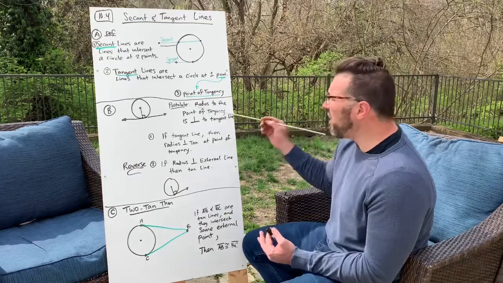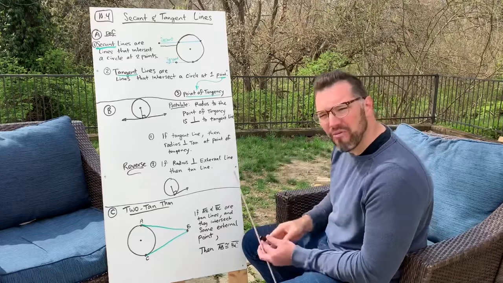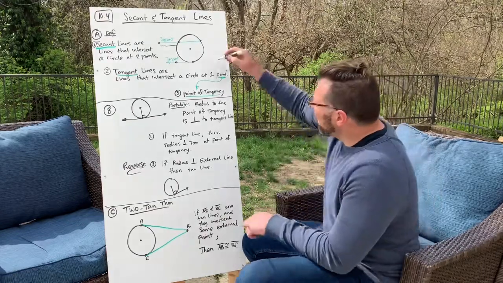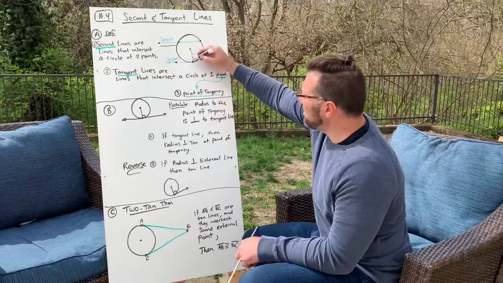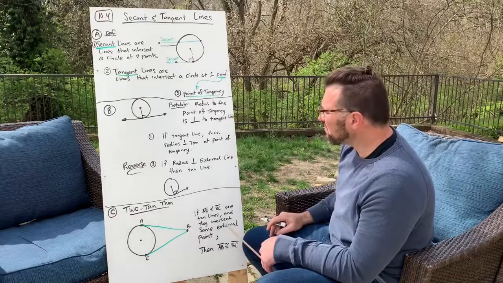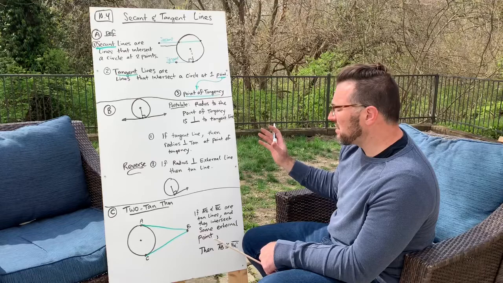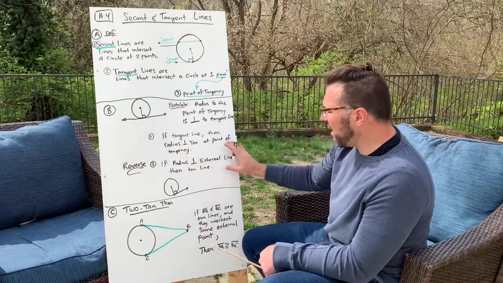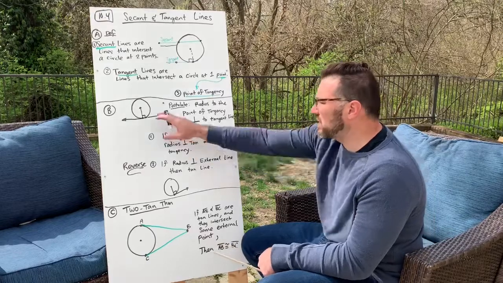And so if you have a tangent line, there's some information that's built into that. Namely, you could draw a radius from the point of tangency to the center, and it will be perpendicular to the tangent line. You could say it this way as an if-then statement: if it's a tangent line, then the radius is perpendicular to the tangent line at the point of tangency.